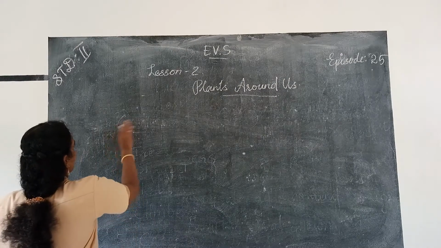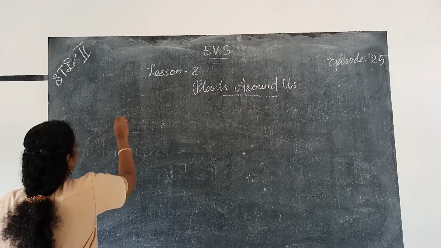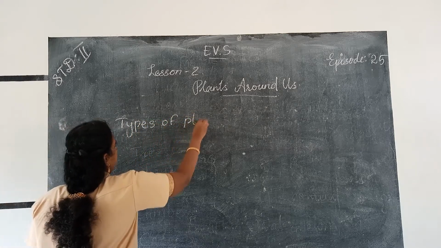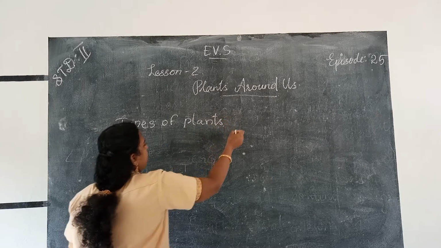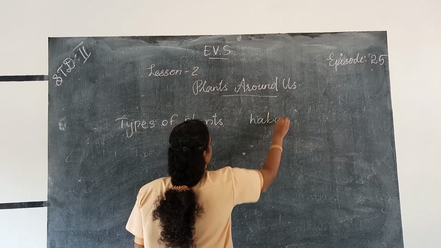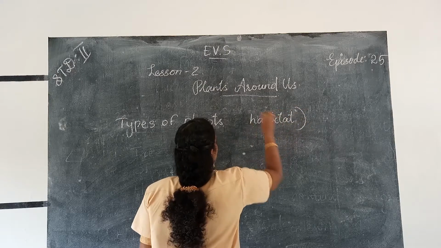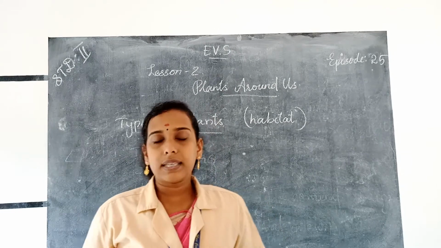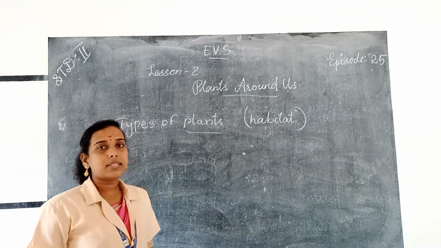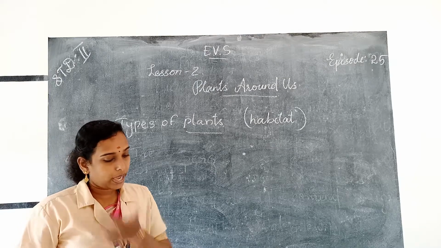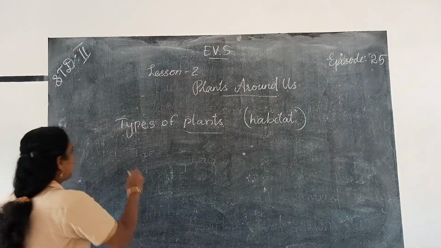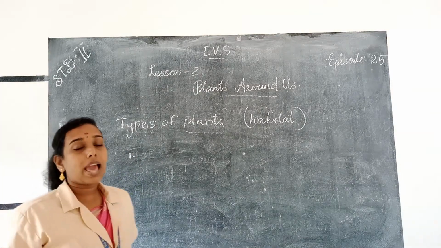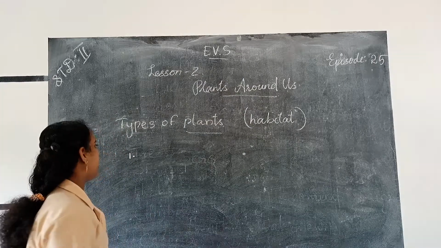So according to the habitat, there are different types of plants on the basis of their habitat, including terrestrial plants, aquatic plants, then mountain plants and desert plants. So this is the spelling of these words. And the first one is terrestrial plants. So, land plants.